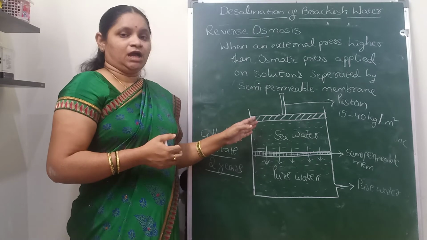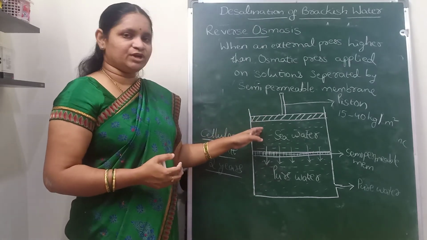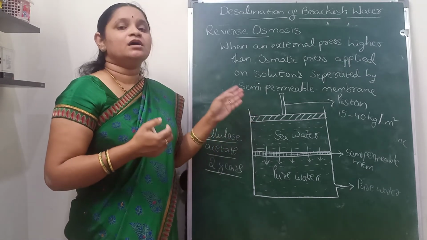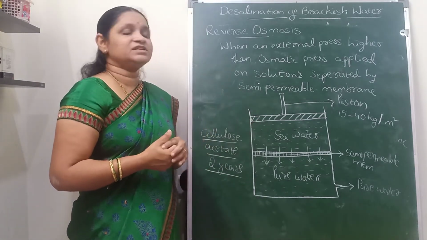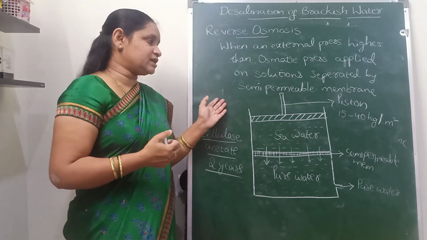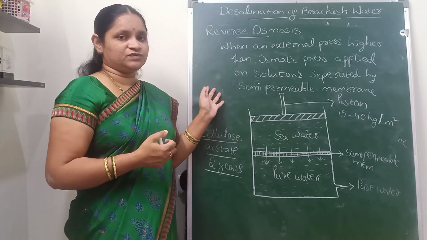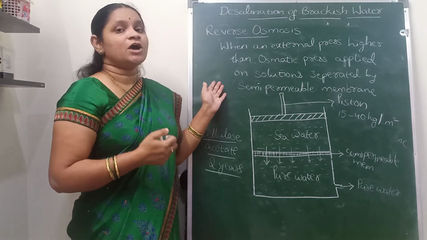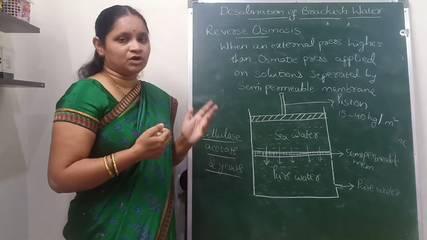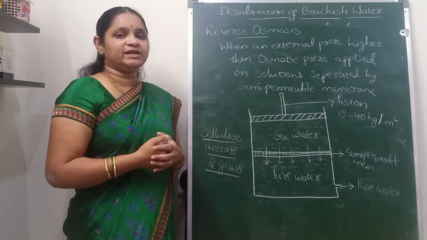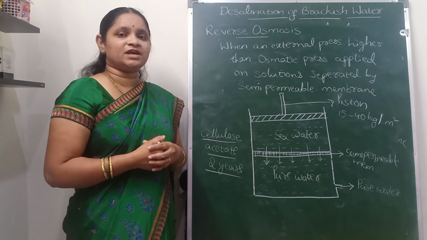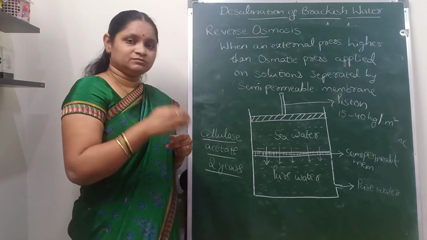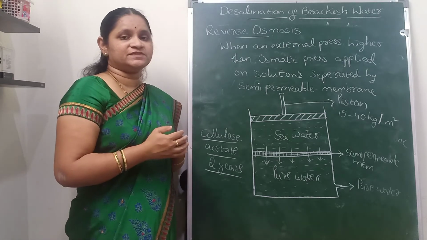As I told you, the silica impurities, organic impurities and turbidity, everything will be removed from the seawater with the help of reverse osmosis. This is a very important technique which we apply for domestic purposes and also in industries for purifying large quantities of water. In all the remaining internal and external treatment methods, we are only able to remove the dissolved salts from the water, leaving the remaining impurities within the water.